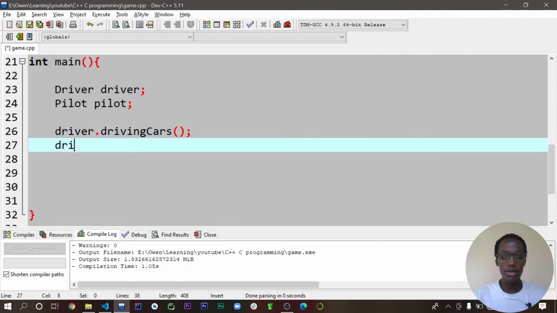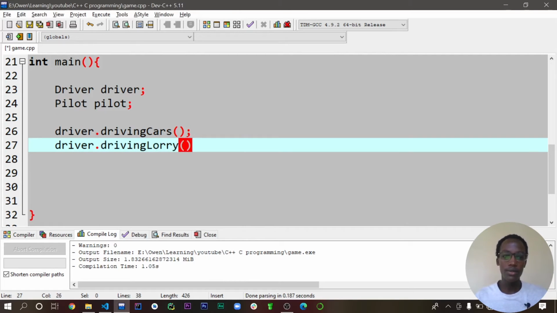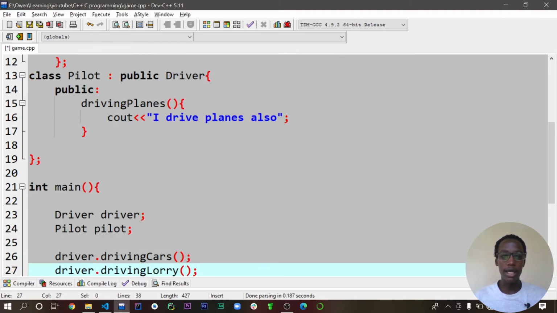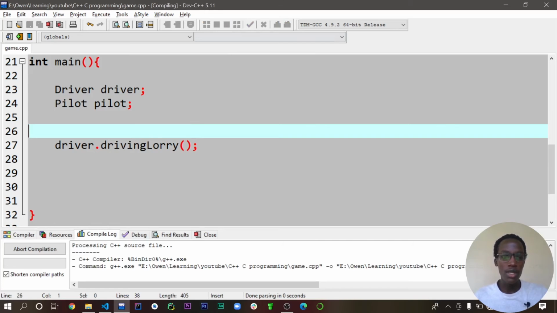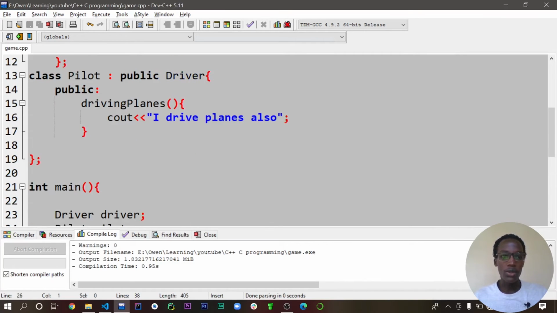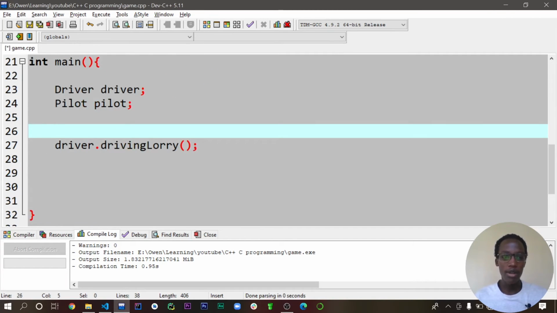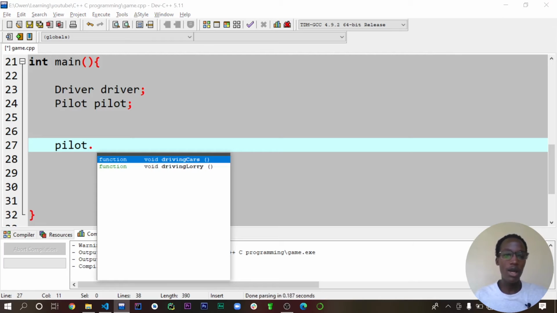So let's access another method. Let's say driver dot driving lorries. Make sure you end that. So let's just do this again in a new line. Okay, let's just remove this because we are done, so that we don't complicate things. So I drive lorry. So let's also do this. We have the pilot one. What you can say here is, let's print for the pilot. So we have pilot dot. You see that now we can access driving cars and driving lorry also.